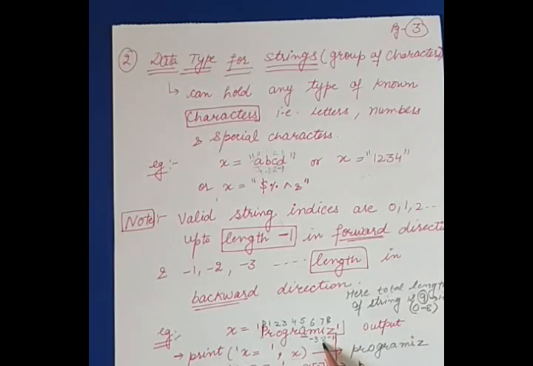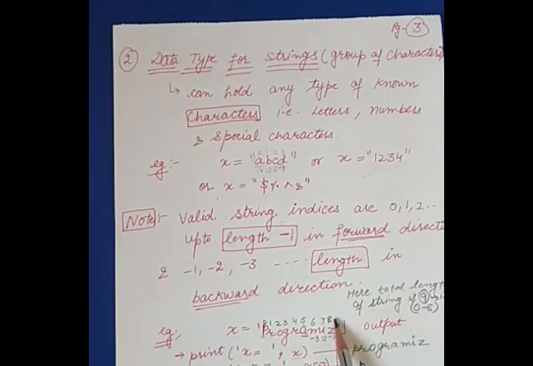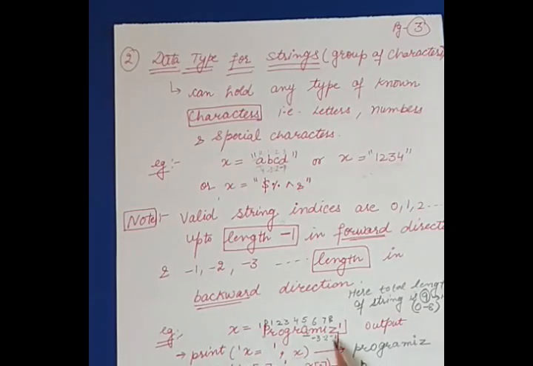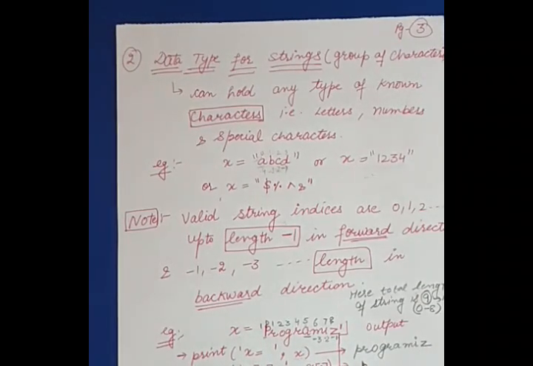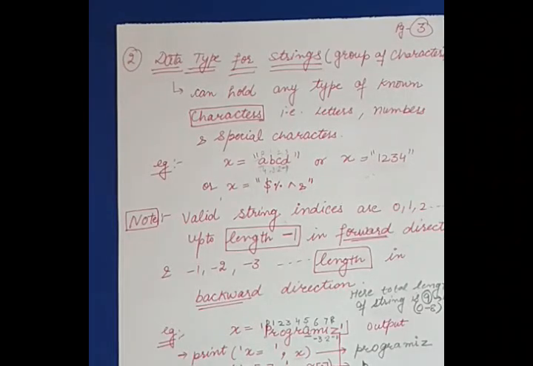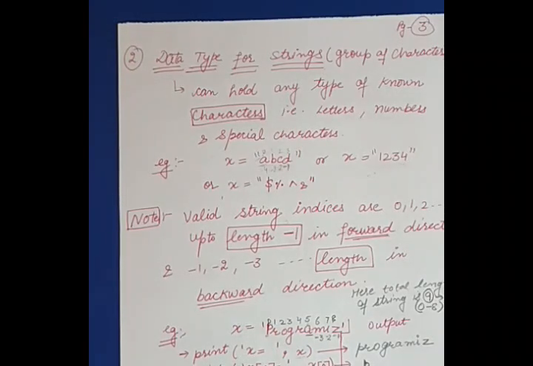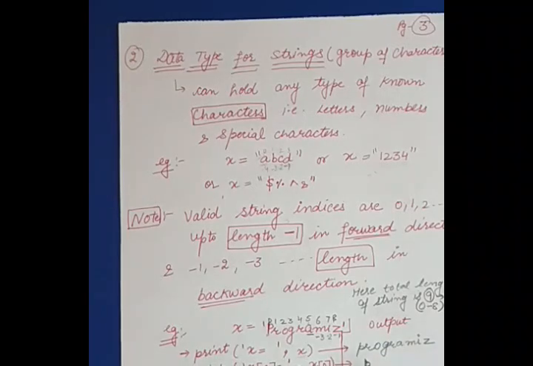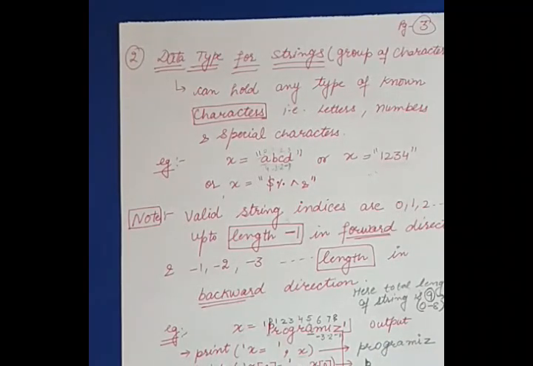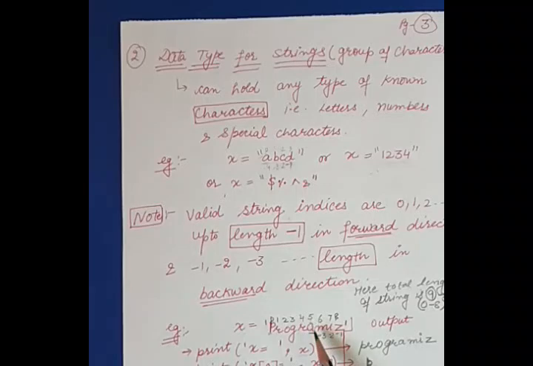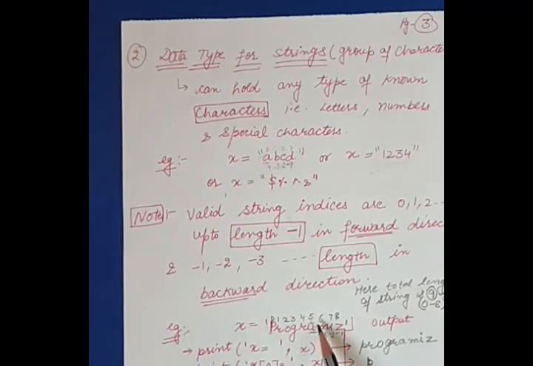So let us check our knowledge now. If we are using this print statement, what will be the output? x is the complete string here, so when we print x, it will give the complete string in output. If we are referring to x[0], meaning index 0 of the x string, it will always print p. Fine. If we write x[-1], then it will refer to z. And if we give a range like this, 5 to -2, 5 here is the index 5, and the data there is a.